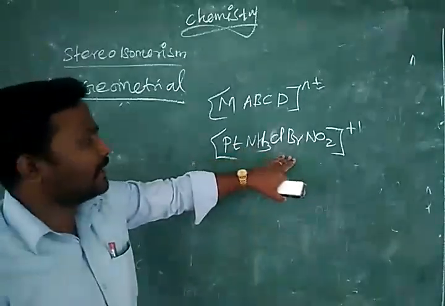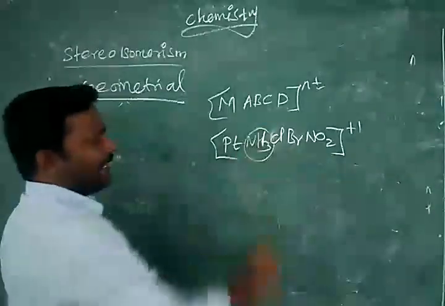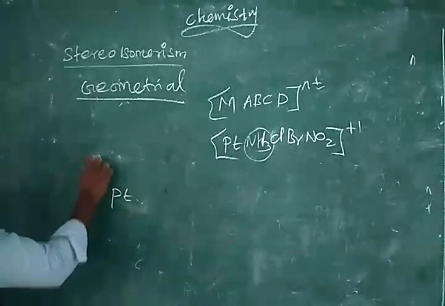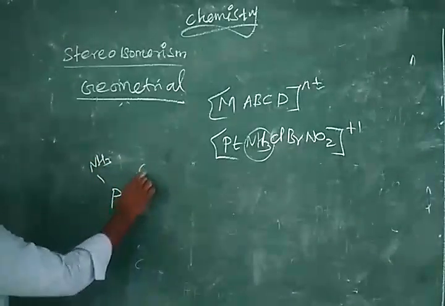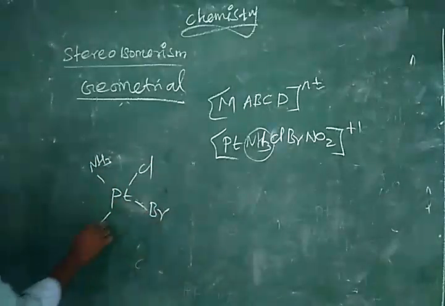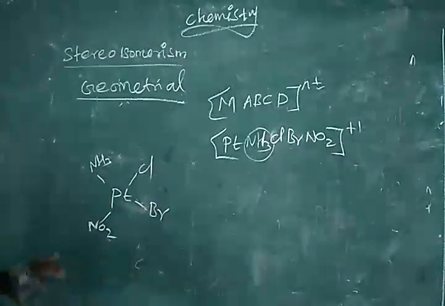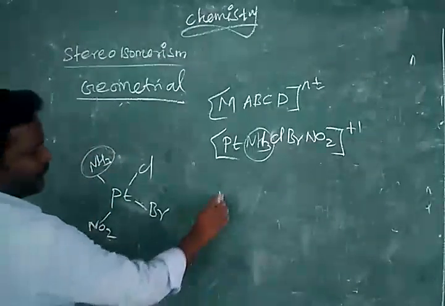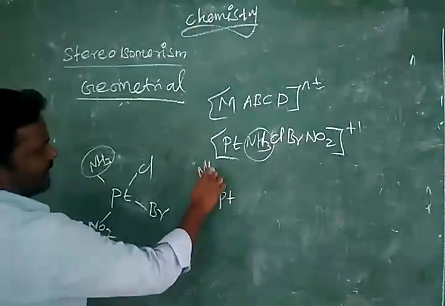Let us take the reference ligand as NH3. So first platinum, NH3, other side Cl, Br, NO2. So that is the first isomer. Now, the reference ligand, you fix it in the same place. Platinum, NH3.